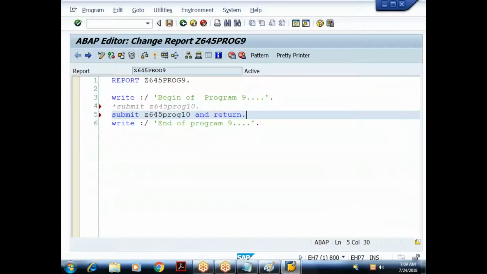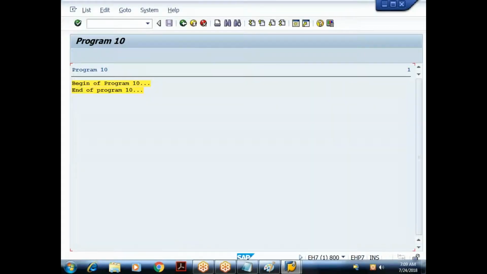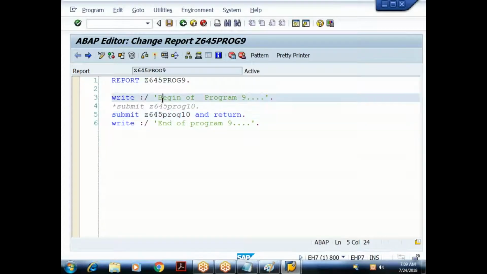So now let me check what happens here. See, when I execute, I'm able to see the output generated by the target program. Now when I say back here, what is the addition I used as part of the submit statement? I said and return. So control goes back to the calling program, the source program. When I press the F3 button, control is going back to the source program. It is showing me the output generated by the source program, end of program 9.